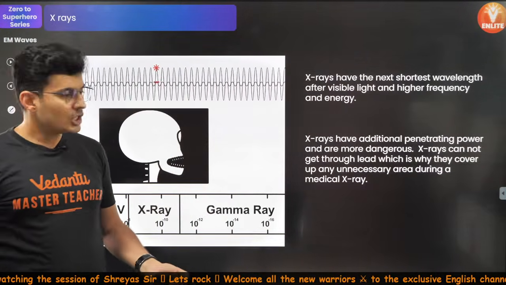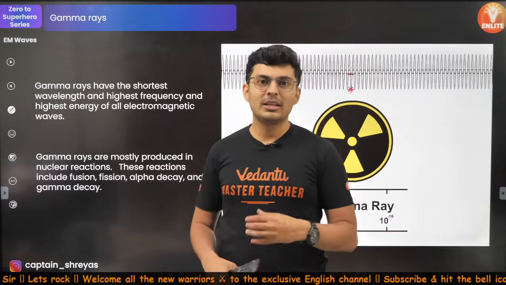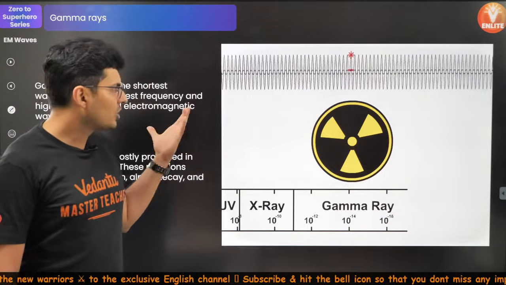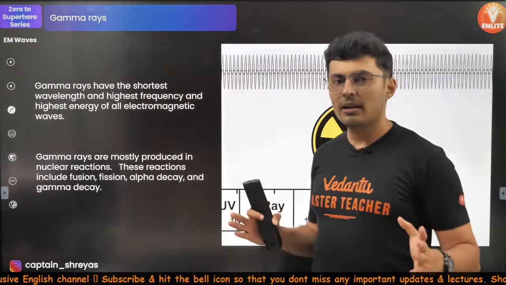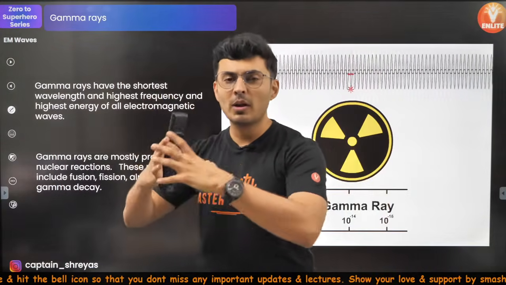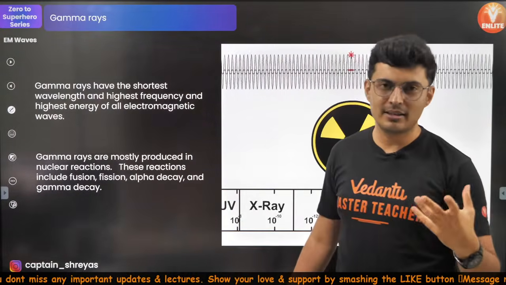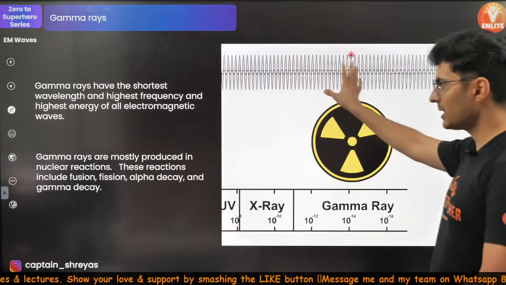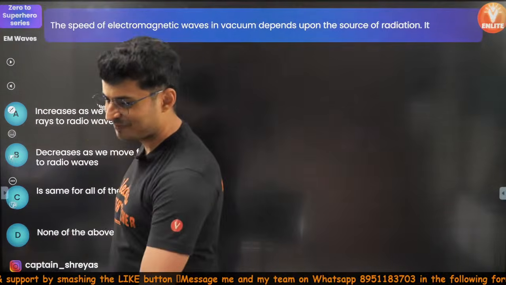Okay. So next thing is gamma rays. Gamma rays are very harmful. They come from nuclear explosions and nuclear reactions. They have very high energy, very short wavelength, and they are highly penetrating. That means they can penetrate through many things because of their high energy, and they can also ionize the gas through which they pass. Usually they are produced in nuclear reactions. That's something which you should know. Let's start with some questions coming up on your screen.